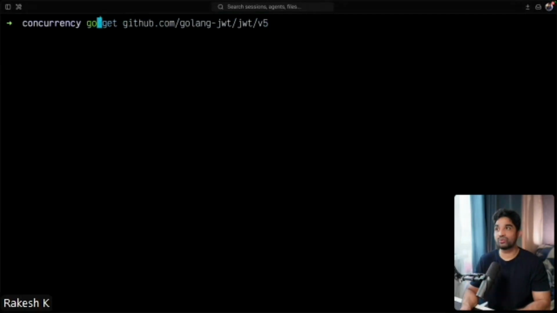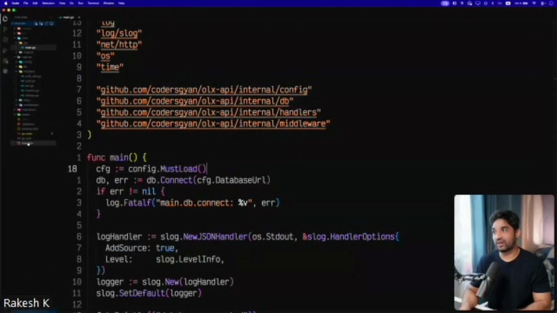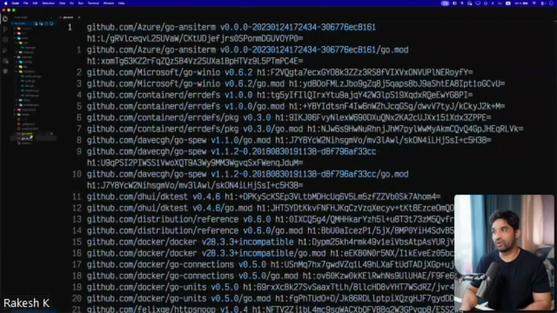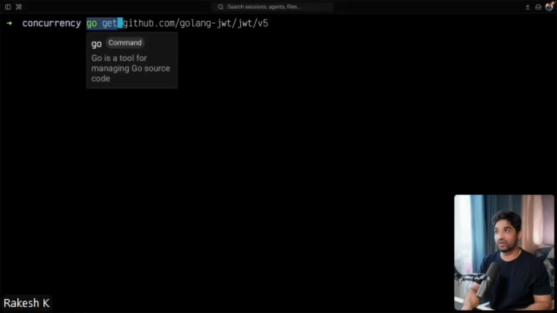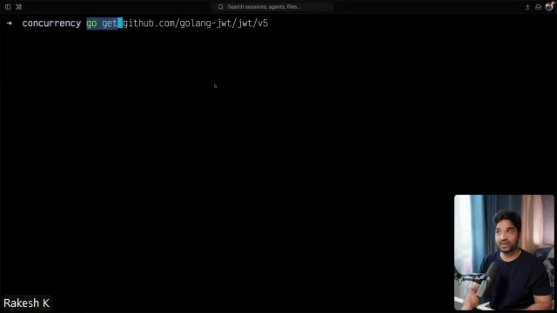Okay, so we just install that using this, and it actually creates this file here called the go.mod file, where we have all the dependencies stored. It also has proxy tries there, and if we have that package in that cache, then we get it from there, or it can directly fetch from the Git. And we don't need any package manager for that because it is inbuilt. You can just do go get and the URL. That's it.